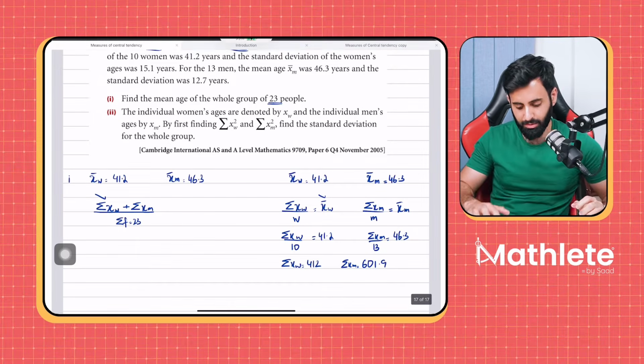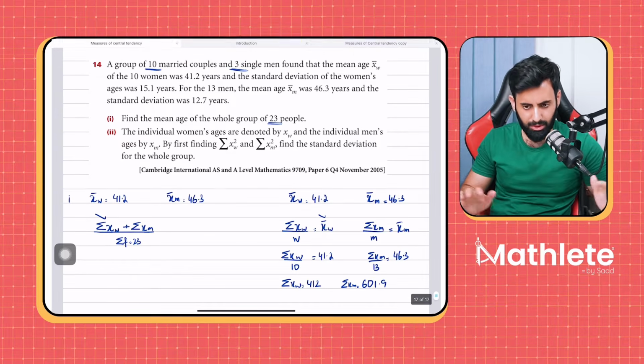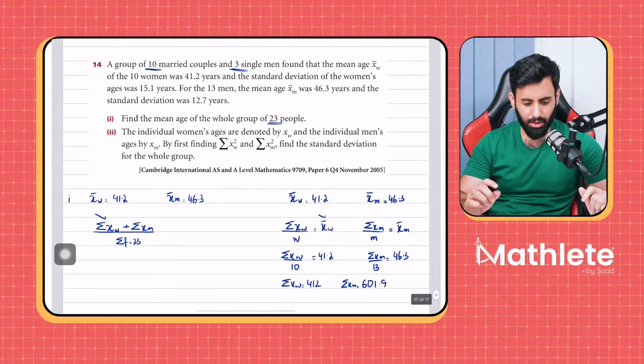Any questions so far? Because from this point onwards, we're just one step away from the final answer. But if you have any questions so far, feel free to ask.